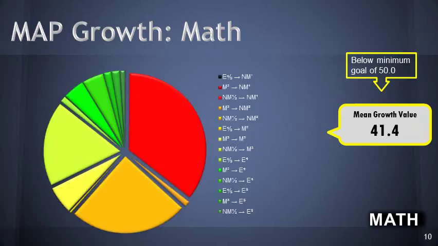This is the distribution of how the students fell into each achievement level. The brightest red indicates students starting in a not met and staying in a not met. As it becomes gold, it indicates students started in met and either fell a little or grew a little. And as it gets brighter green, it indicates students started at a lower point and grew to a higher point.